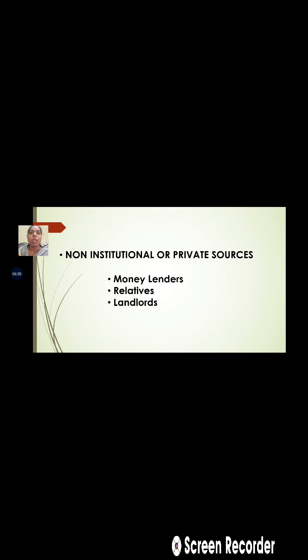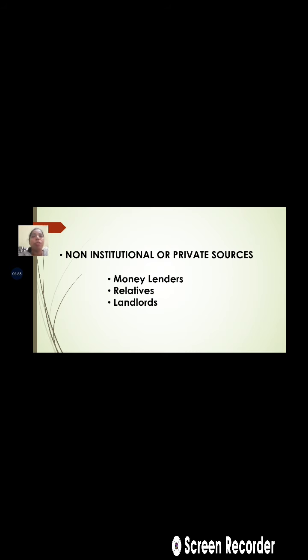Again, they charge an exorbitant rate of interest, and normally they mortgage the land or certain assets from the farmers when they provide loans to these small, marginal and other farmers.